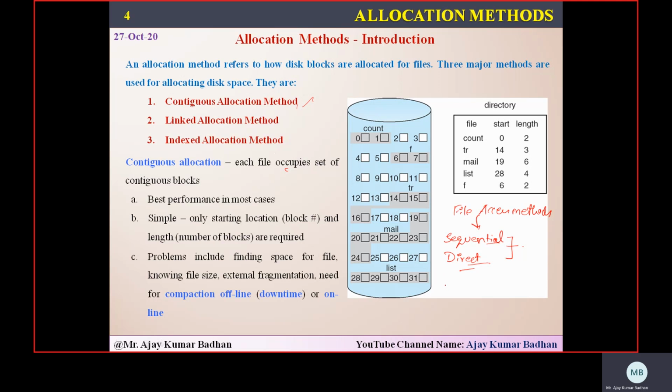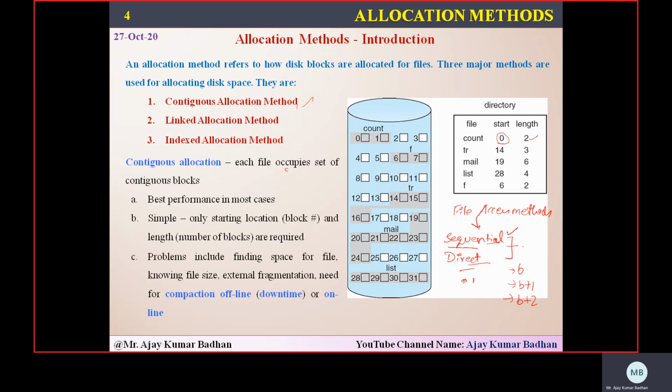How? Let me explain it. If we talk about sequential, we know the initial position from where that particular file is getting allocated. And can we read from that location? After 0, definitely we know it will be 1. Something like, you're starting from a block B. What will be the next block? B plus 1. What will be the next block? B plus 2, and so on, until whatever the length is given. So we can apply the sequential access method.